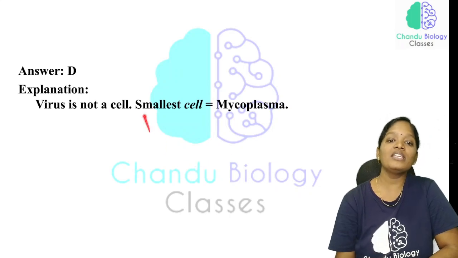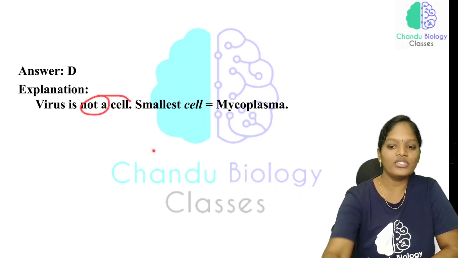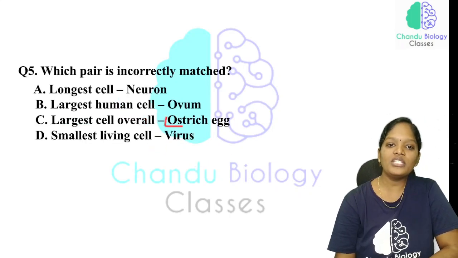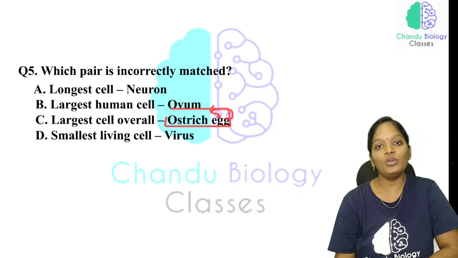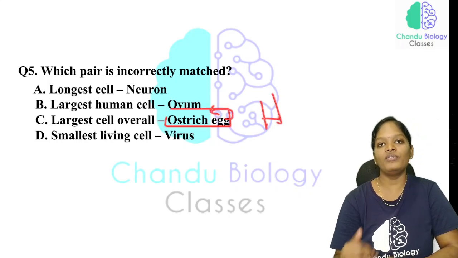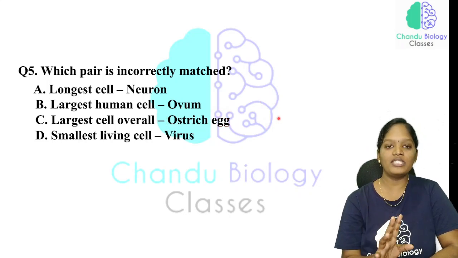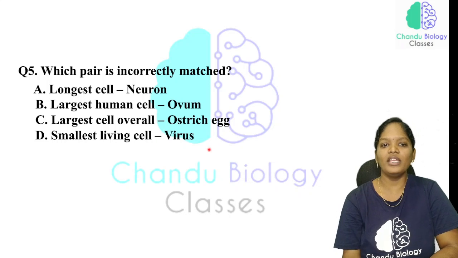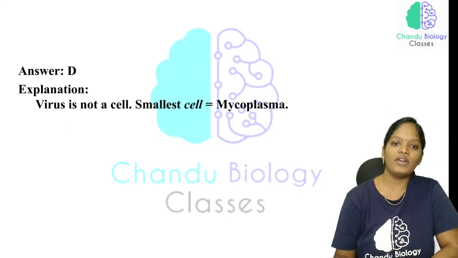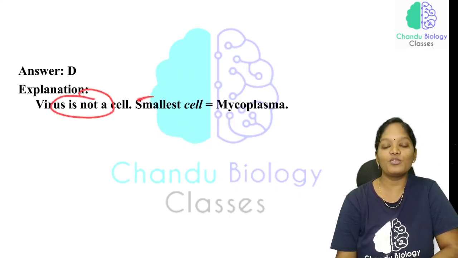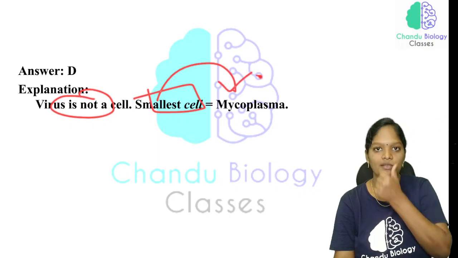The virus is not a cell. Overall, the ostrich egg is the largest when compared to the human ovum, but in humans the ovum is the largest cell. The smallest virus is not the smallest cell. The smallest cell is the mycoplasma.